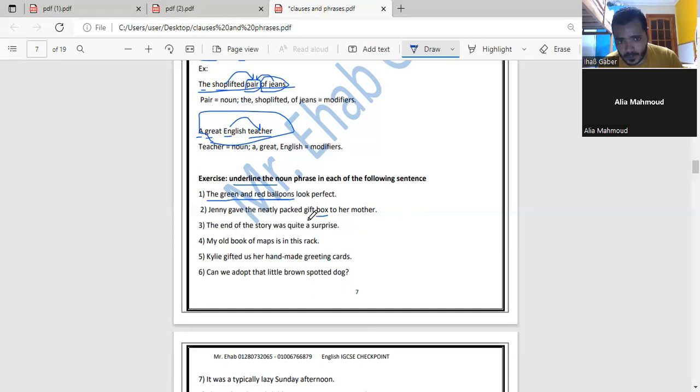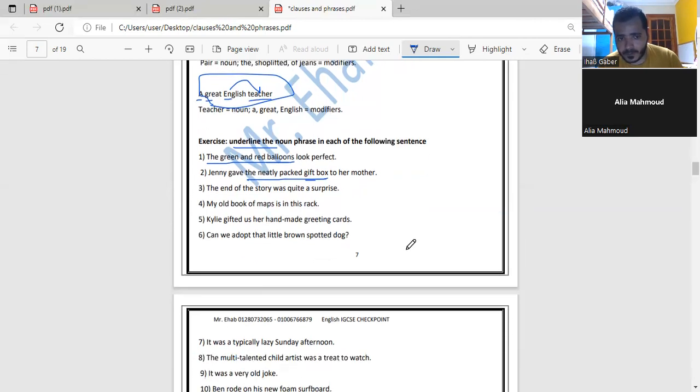Gift. Is it gift only modifying box? Or I think that the neatly packed gift box, all of these words are a noun phrase, or are modifiers to the word box. So the neatly packed gift box, this is a noun phrase. Let's have another try.